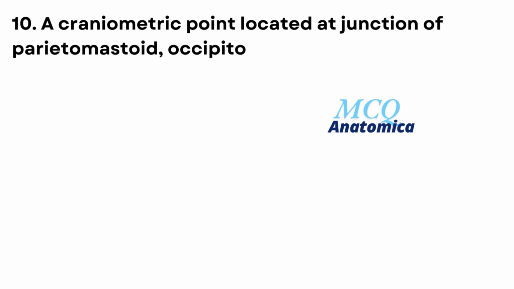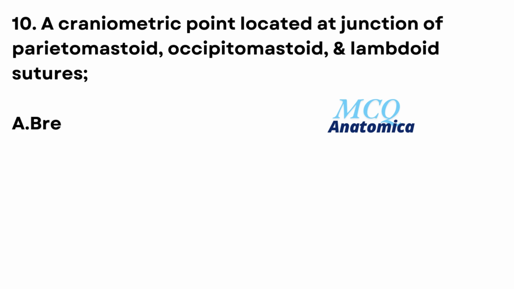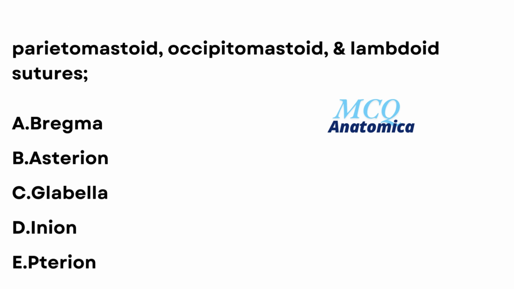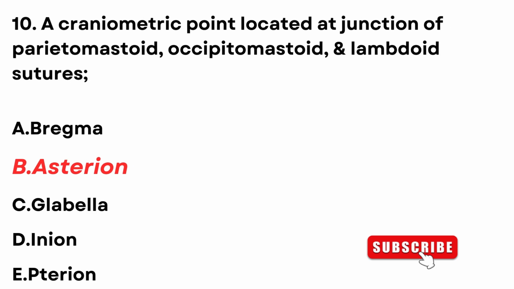10. A craniometric point located at the junction of the parietomastoid, occipitomastoid, and lambdoid sutures. A. Bregma. B. Asterion. C. Glabella. D. Inion. E. Tyrian. The answer is B. Asterion.